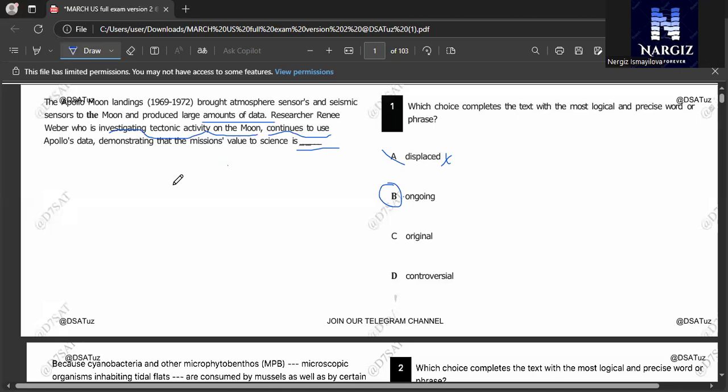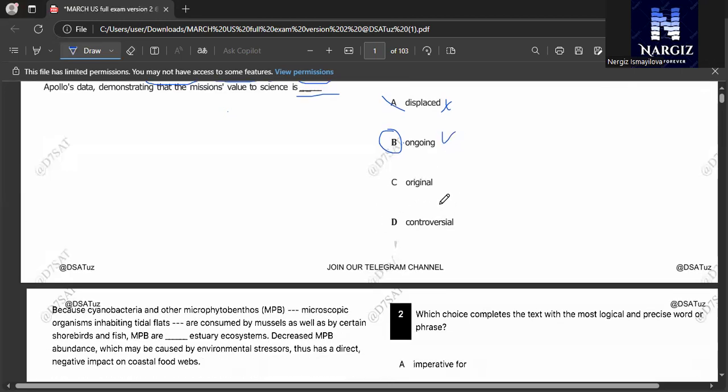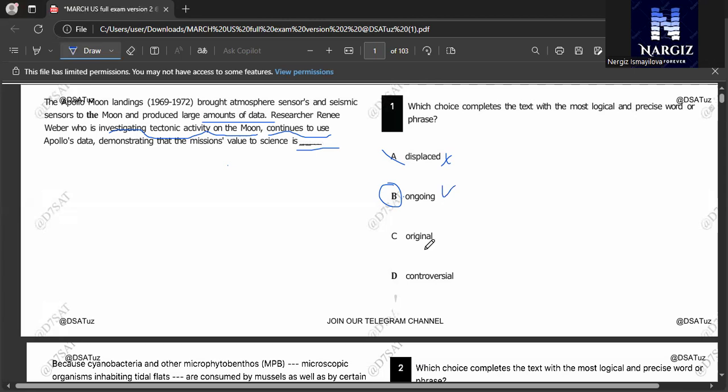And it means that the research is continuing, not stopping. So it's the right answer. C is not right because original refers to something new or first, but the sentence talks about continued use. So it is not the right answer.